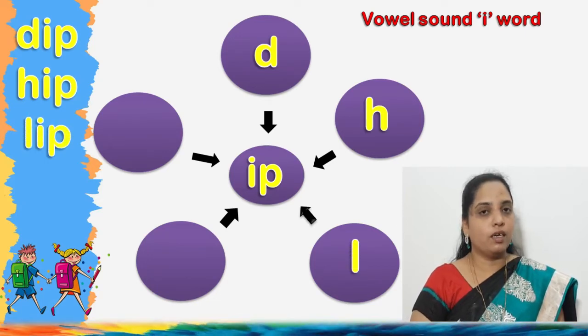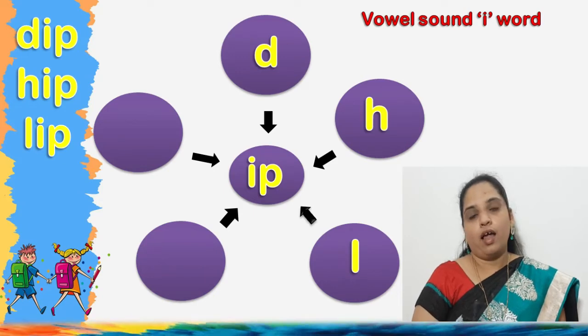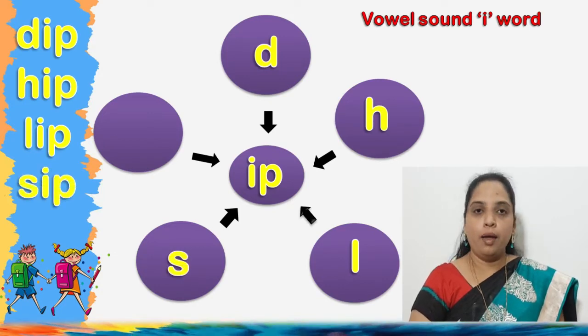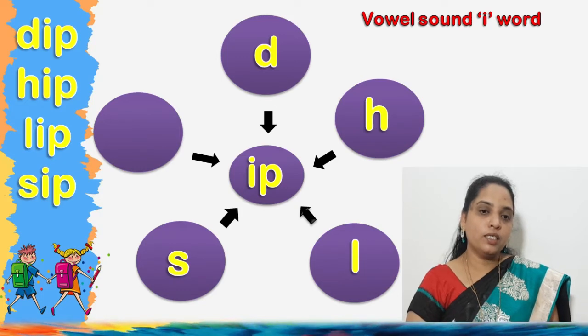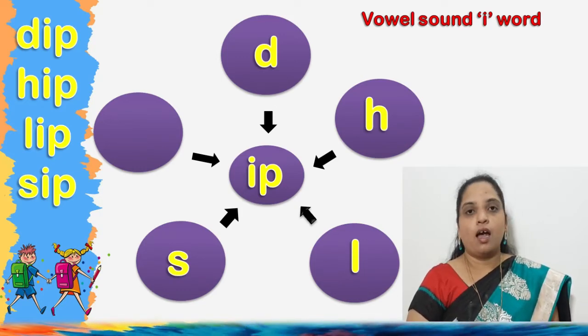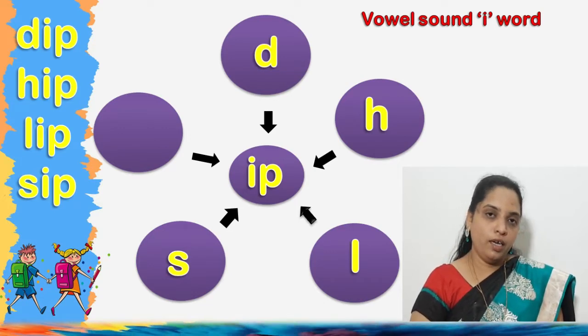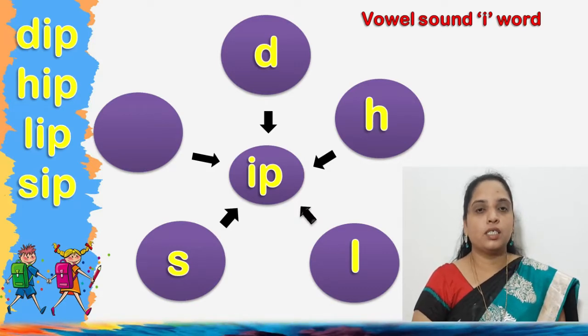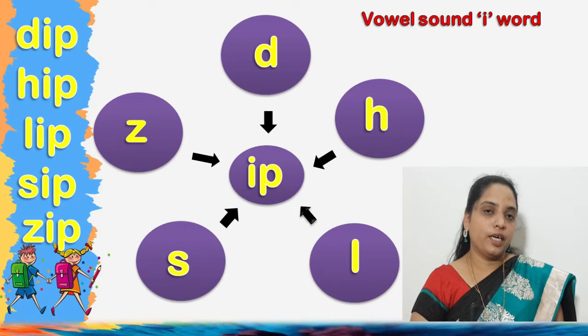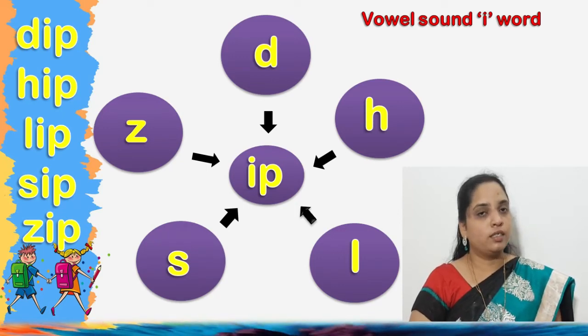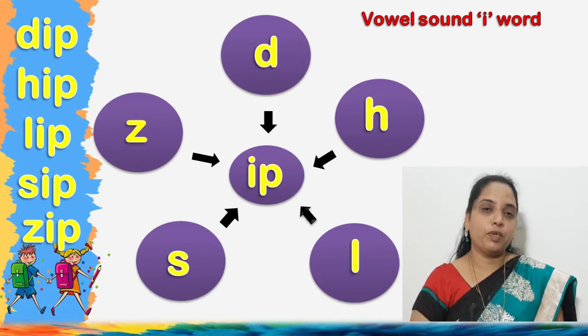Then the next letter L: L-I-P, lip. Then the next one is S: S-I-P, sip. Then the next letter is Z: Z-I-P, zip.